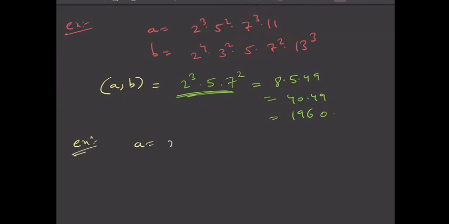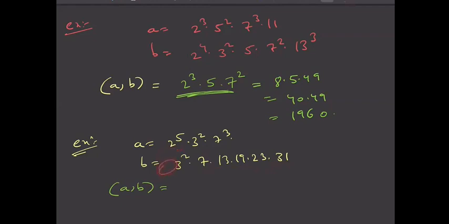Say A is 2 power 5, 3 square, 7 cube, and say B is 3 square, 7 into 13 into 19 into 23 into 31. All these are primes: 13, 19, 23, 31. Now what is the common thing between A and B? So there is no common thing in 2. Here it is 2 power 5, but 2 is not present in B.